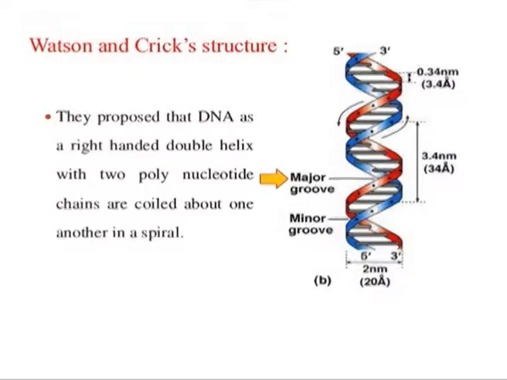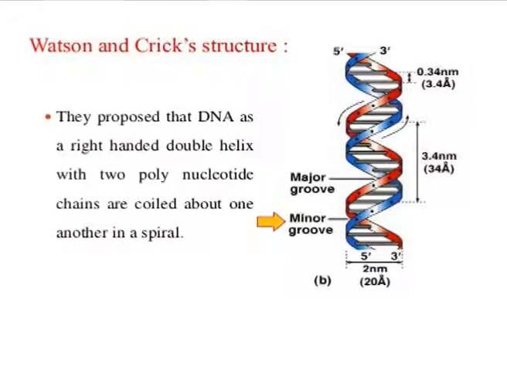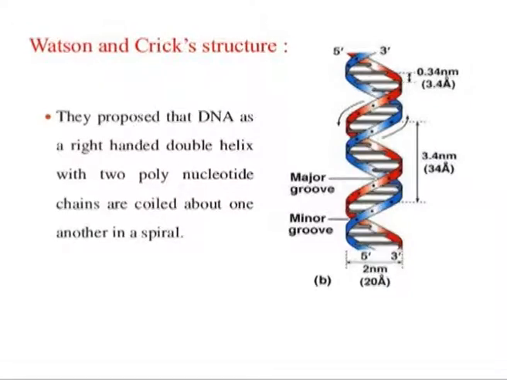Interwinding of the two anti-parallel strands produces a structure that has two distinct helical grooves, the wider major groove and the narrow minor groove between the sugar phosphate backbone. The proteins that bind to DNA often fit into these grooves. The helix is long and thin with approximately 10 base pairs per helical turn of 34 angstrom. The rise per residue is 3.4 angstrom.